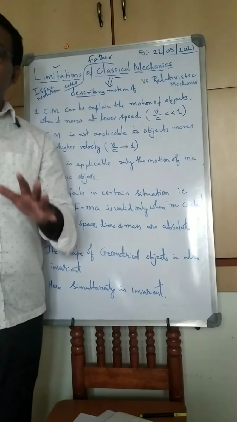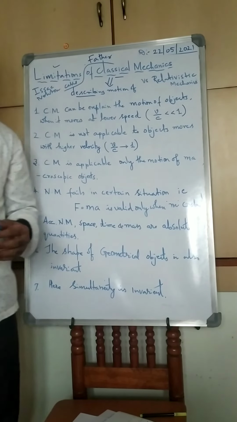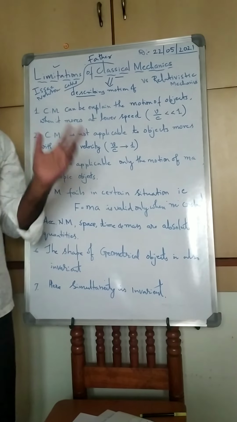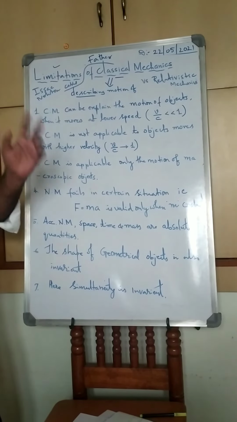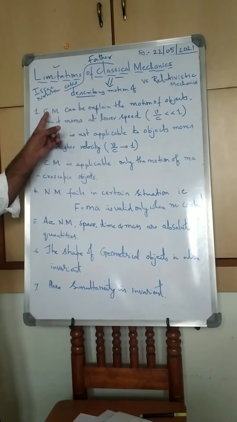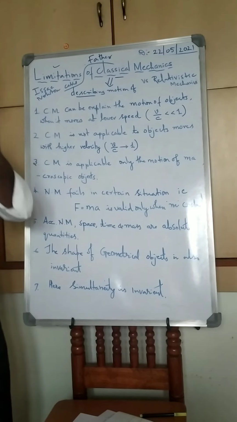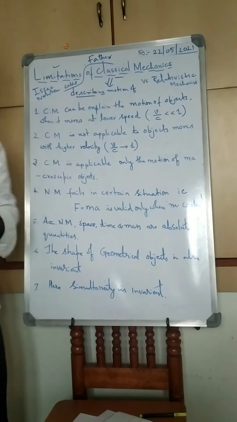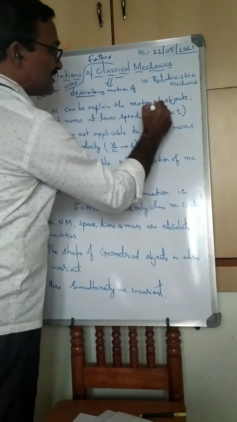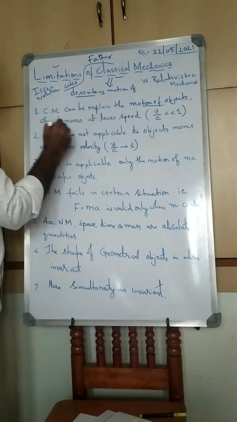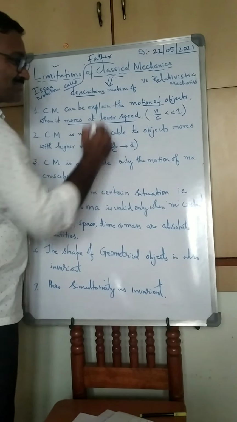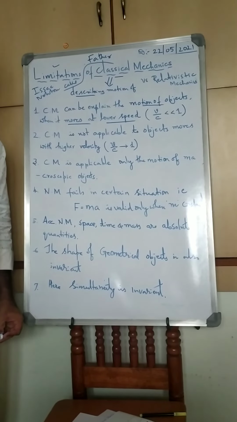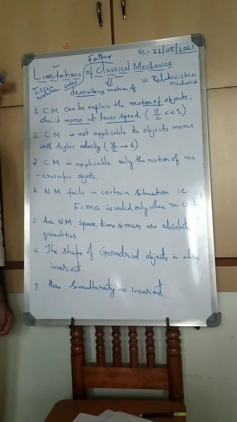Classical mechanics also has certain limitations compared to relativistic mechanics. Let me explain the limitations of classical mechanics. Classical mechanics can explain the motion of an object when it moves at lower speed. That means classical mechanics is applicable to objects having a lower speed.